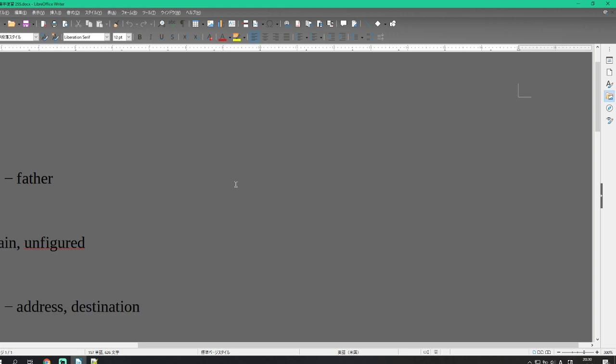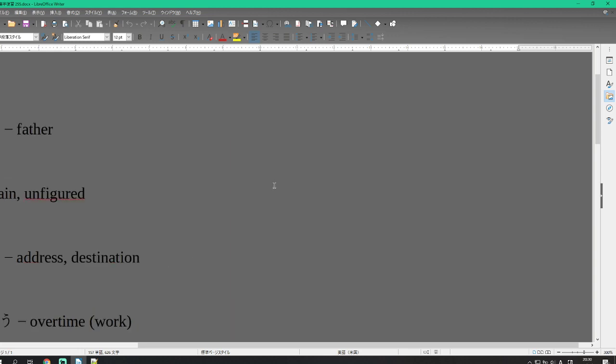Anyway, an address or a destination. Next is atesaki. Ate on the left side for an address. Saki on the right side for the future or ahead of, meaning its future location is going to be its destination. Overtime work is zangyo. Zan on the left side for leftover. Gyo on the right side for business or production. Overtime work is leftover business.